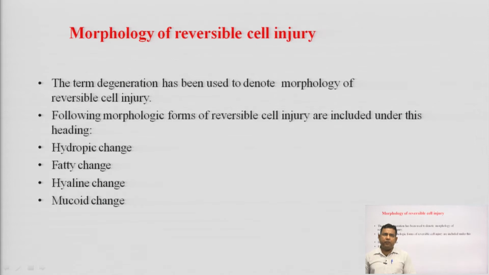The following morphologic forms of reversible cell injury are included under this heading, as we already saw: hydropic changes, fatty changes, hyaline changes and mucoid changes. These are the four changes which we majorly have to study.